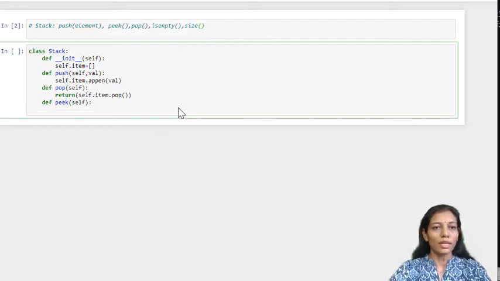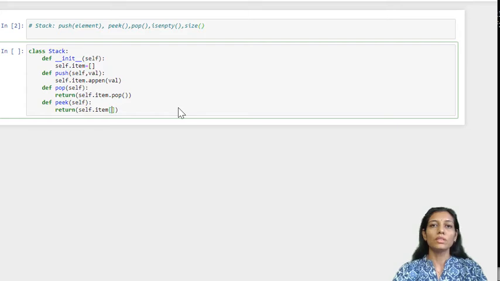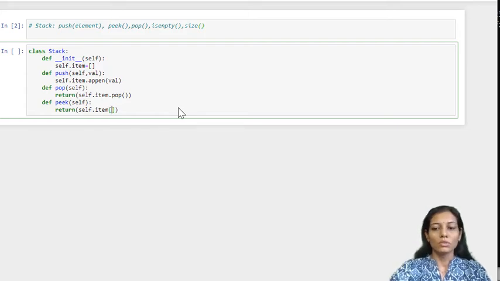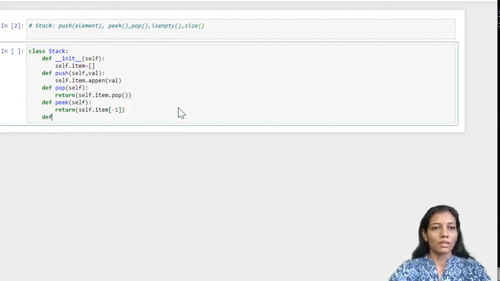So for that, return, we will be using indexing, and if you remember, if you use negative indexing, that is -1, it will refer to the last element of the list. So that is what we want. This element is residing on top of the stack, so that's what we want to see. So that will be returned, and last is empty.